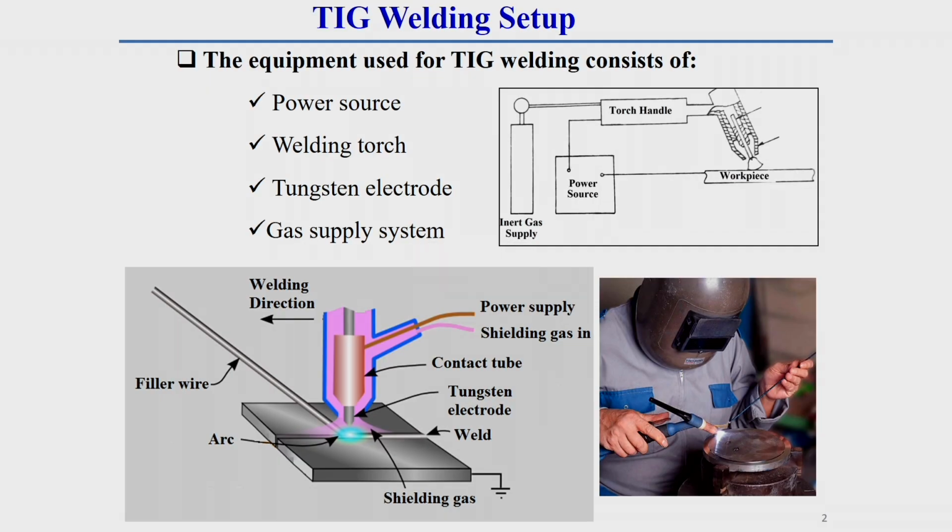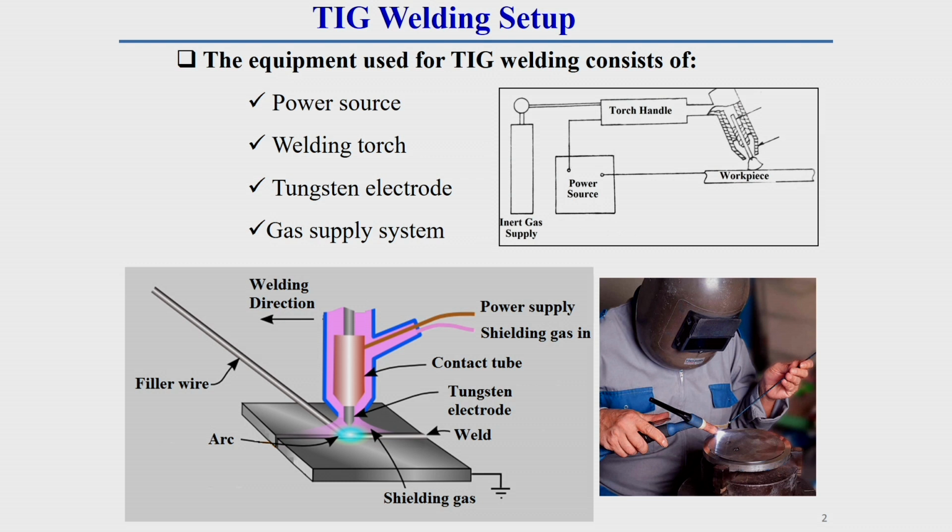Either argon or helium is used as the inert gas, or a combination of these can be used. Now, this is the TIG welding setup, or GTAW welding setup.